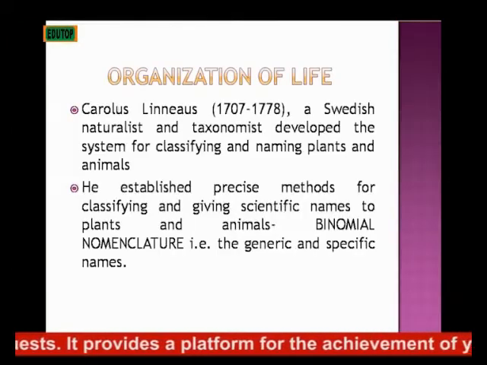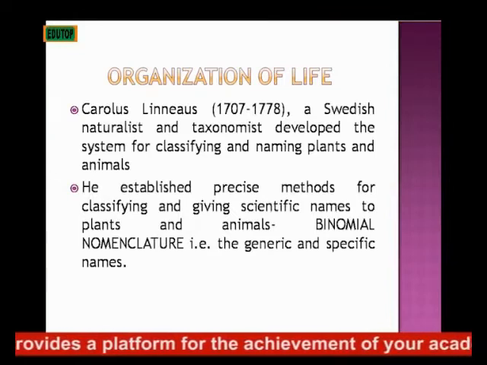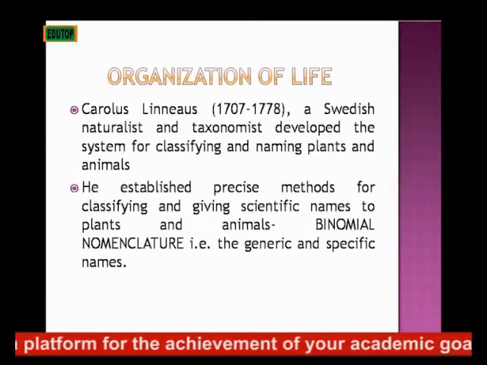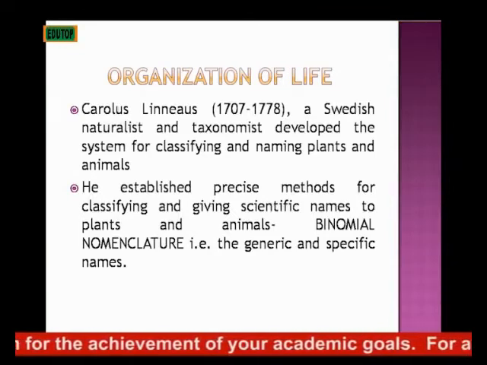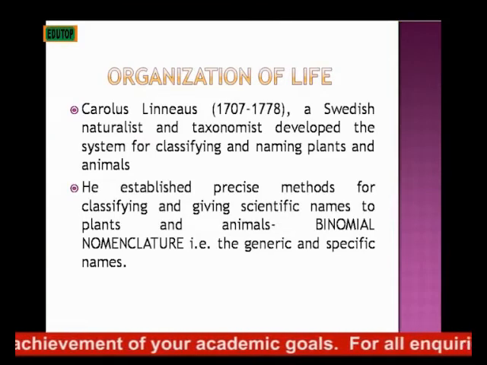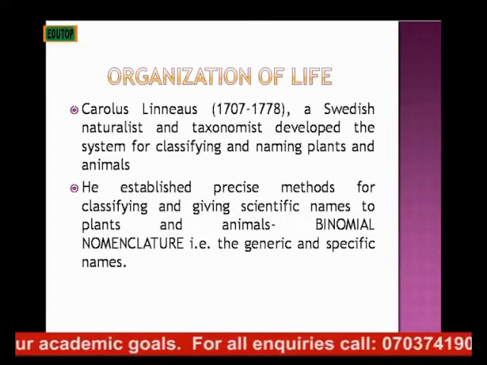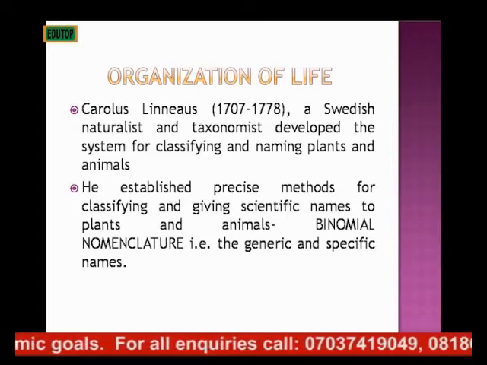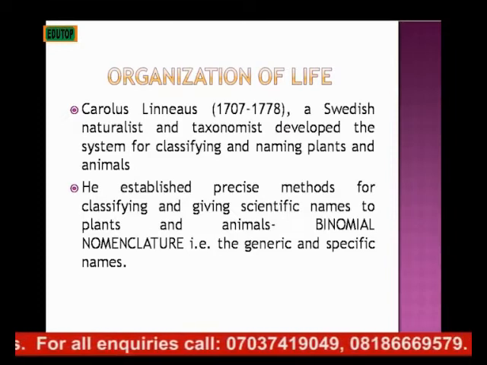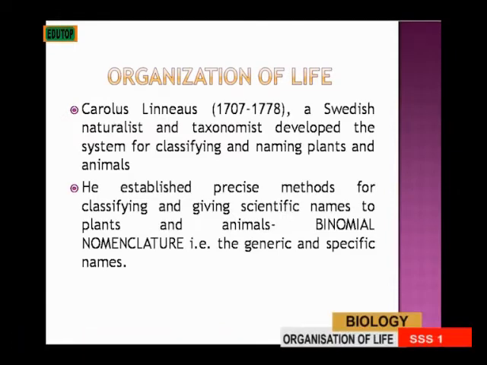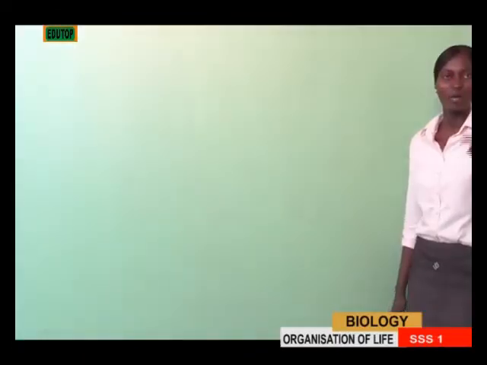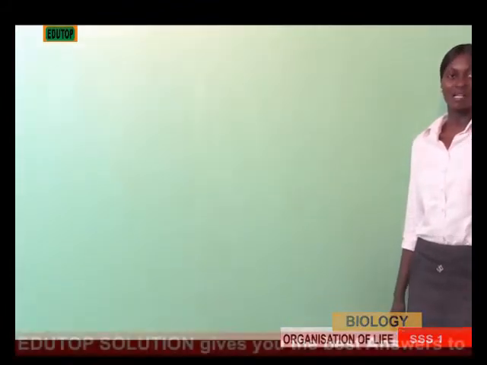There is a Swedish naturalist and taxonomist by name Carlos Linnaeus, who lived from 1707 to 1778. He's from Sweden and is a taxonomist. What does taxonomist mean? His discipline is to name and classify organisms. So that's why he's called a taxonomist.